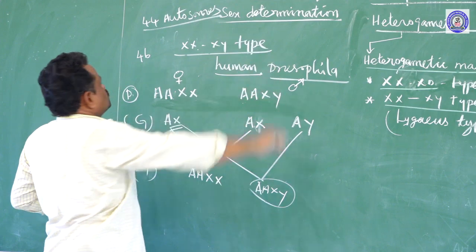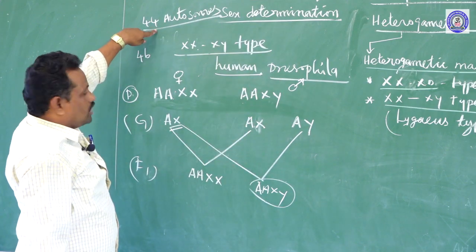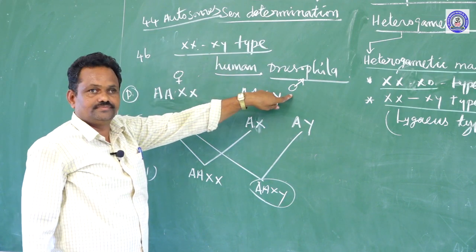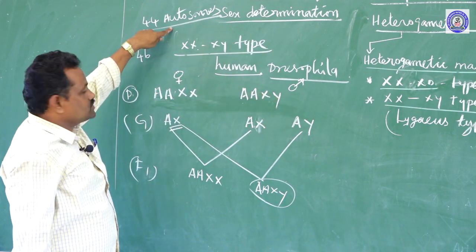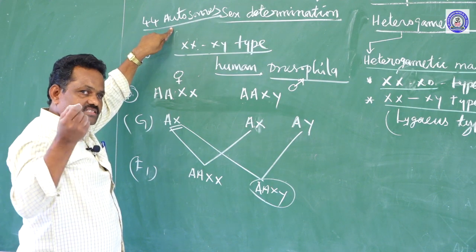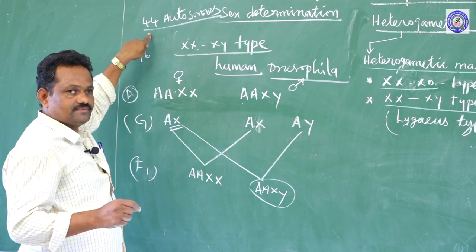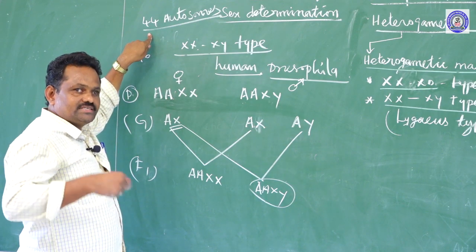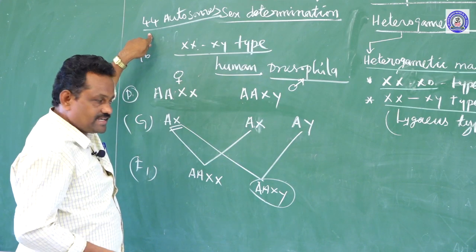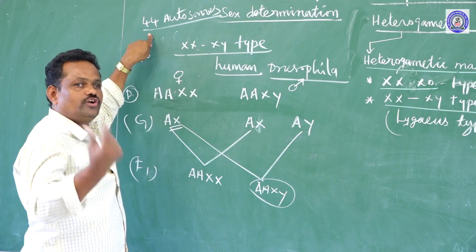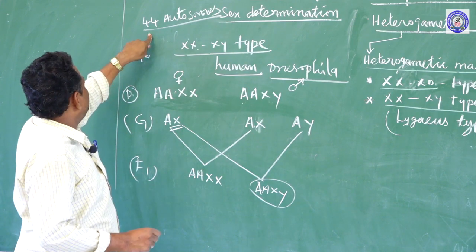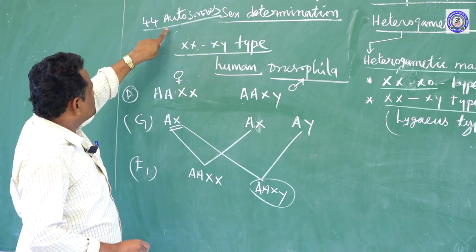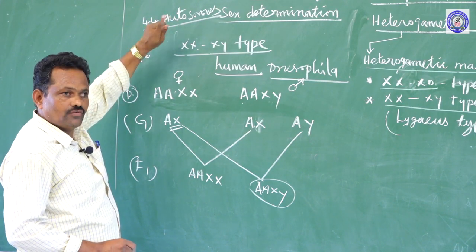44 chromosomes are autosomes. These 44 autosomes are similar in both female and male. These autosomes are responsible for determining various characteristics like height, color, the shape of the nose, earlobe, secretion of hormones, secretion of enzymes. All these are phenotypic characteristics. These phenotypic characteristics are determined by these 44 autosomes, which are similar in both male and female.